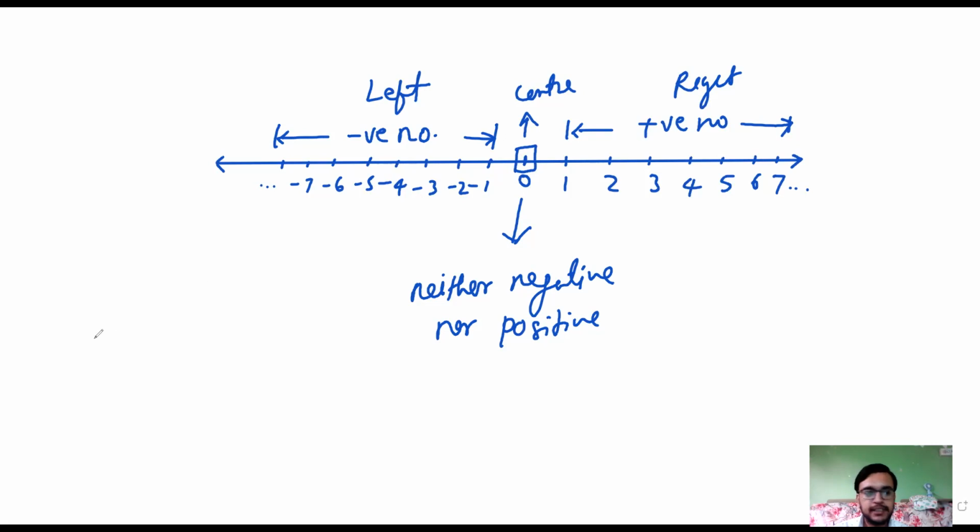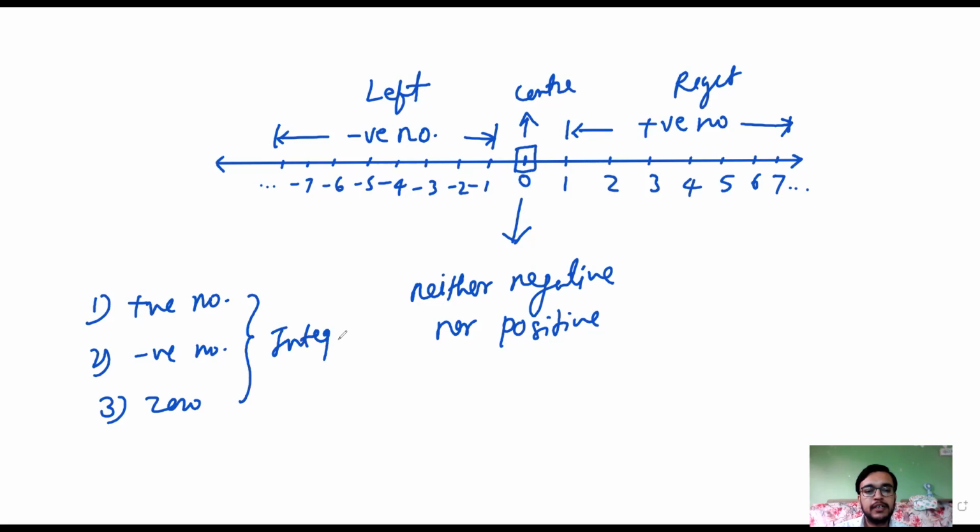What are integers? The set of positive numbers, negative numbers, and zero are called integers. What are negative numbers?